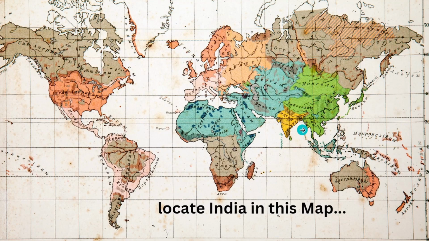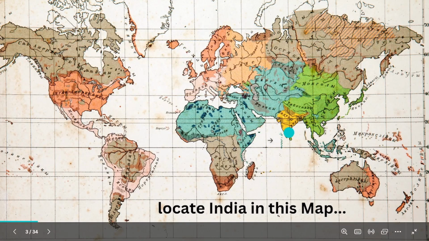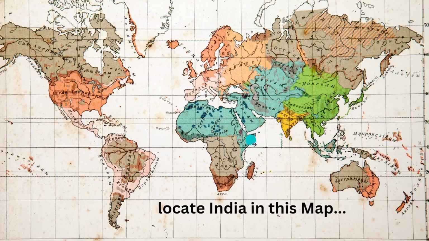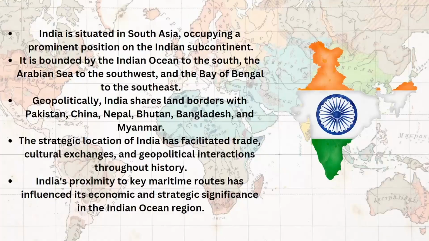You know about seas, right? There is no blue color here, but the Bay of Bengal is here, the Arabian Sea is here, and this is called the Indian Ocean. Oceans are bigger, seas are smaller. This is called the Indian Ocean because India is near this ocean. That's the simple reason. And this is called the Arabian Sea because it is near the area where people mostly speak Arabic and are called Arabs, the United Arab Emirates or Saudi Arabia. All the people here are called Arabs. So it's the Arabian Sea. Here we are left with the Bay of Bengal. So tell me in the comment section why it is called the Bay of Bengal. I know you will know it. So let's move to the next slide.